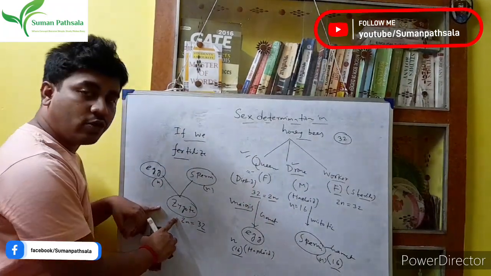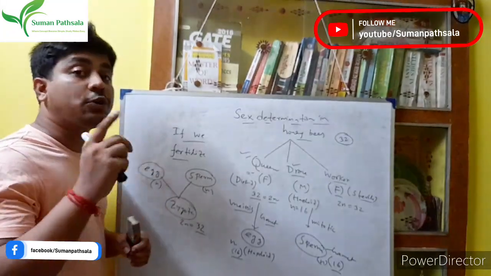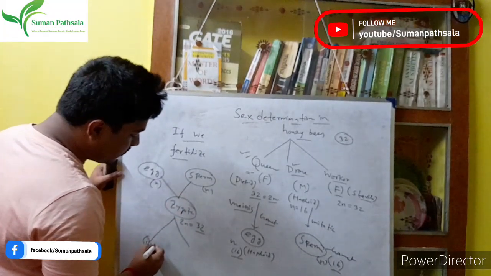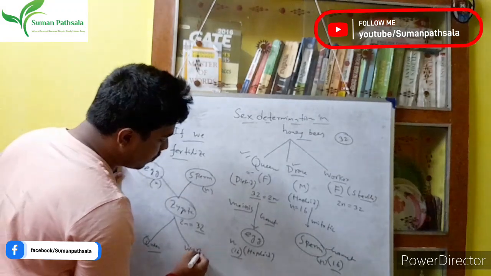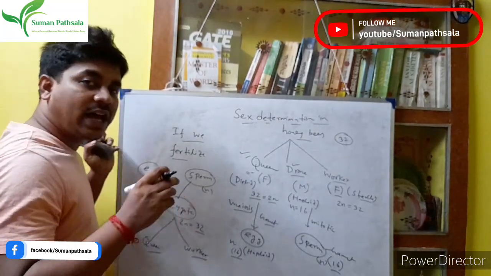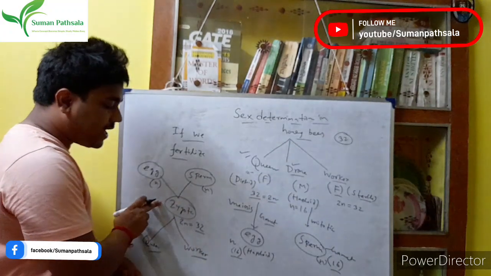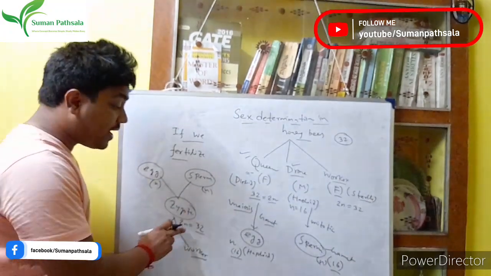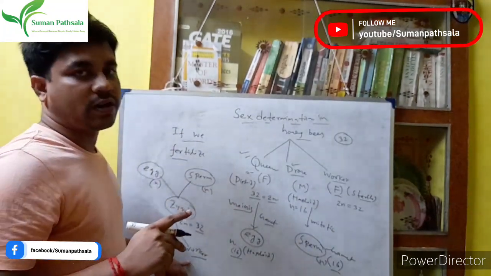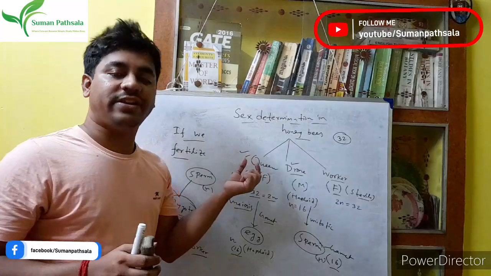So that means from the zygote we have two probabilities. What are the probabilities? One, we form the queen, and also we get the worker, right? Why? Because only the worker and queen have the full number of chromosomes, that is 32. During fertilization we get 32 chromosomes. That's why here we have two probabilities: one is the queen, another is the worker. Clear? So ultimately we get the result, the female.